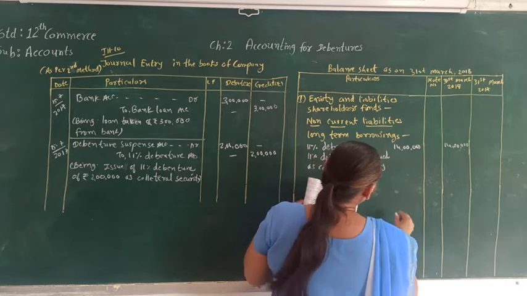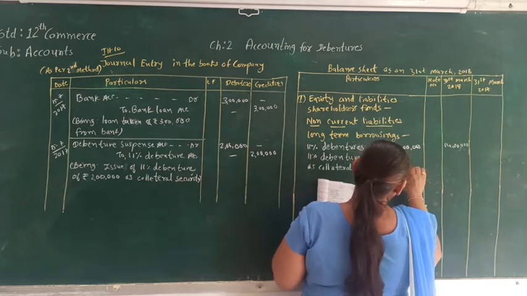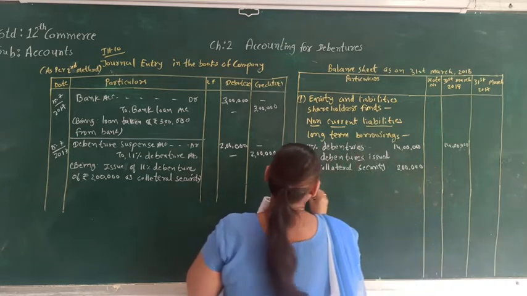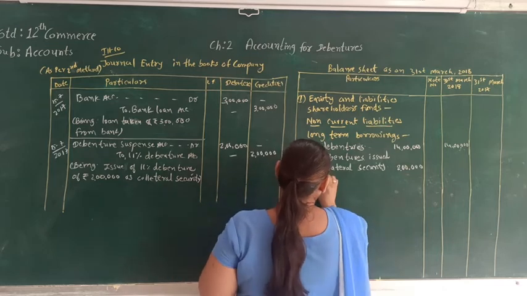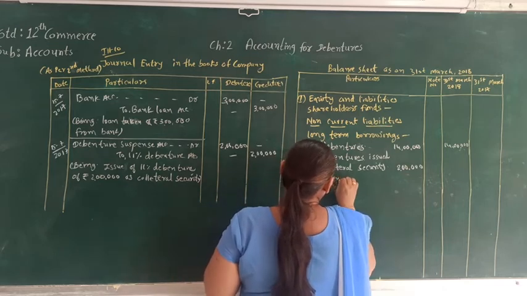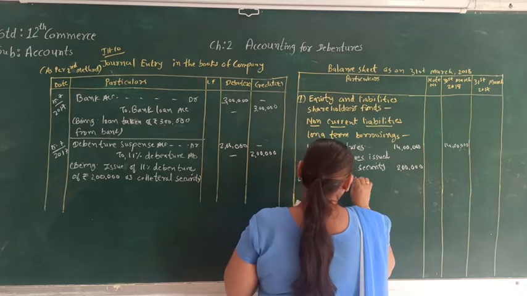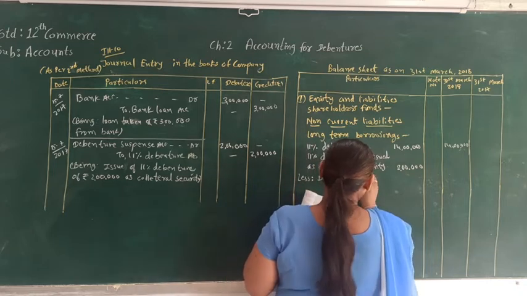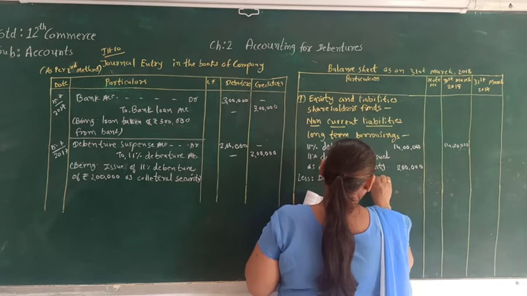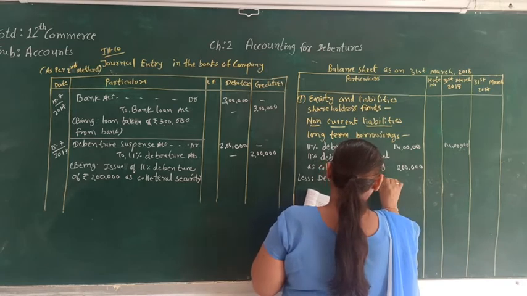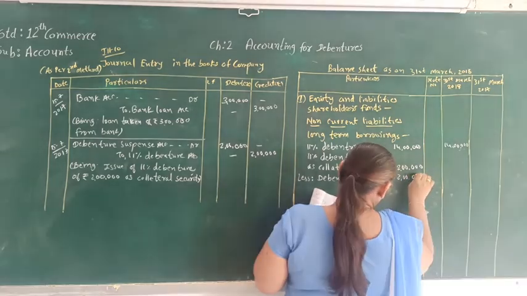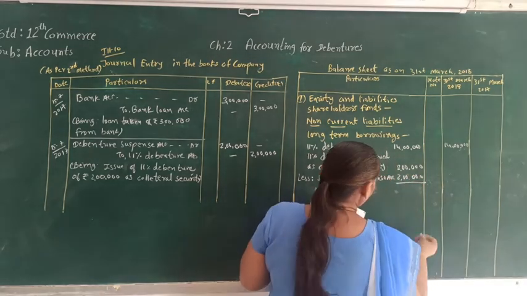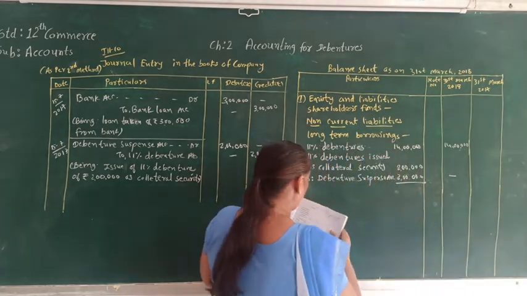That will be of 2 lakh, and less debenture suspense account, that will be of 2 lakh. So in the outer side column, there will be no amount.